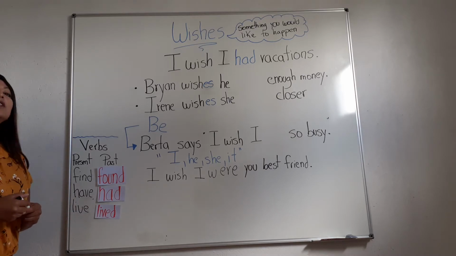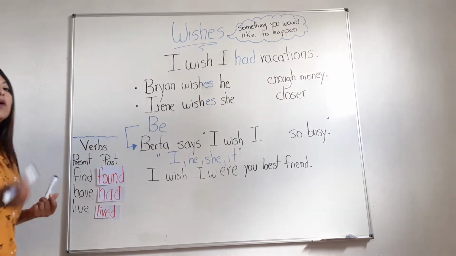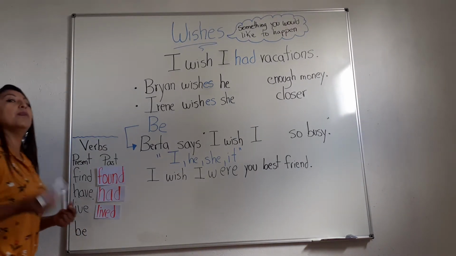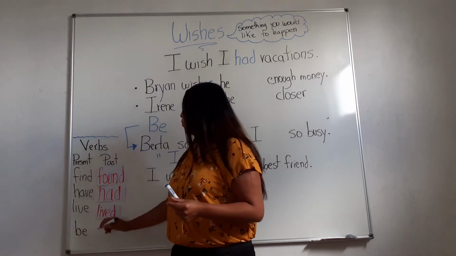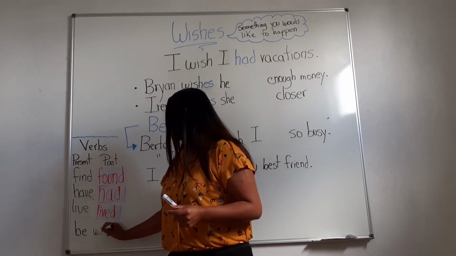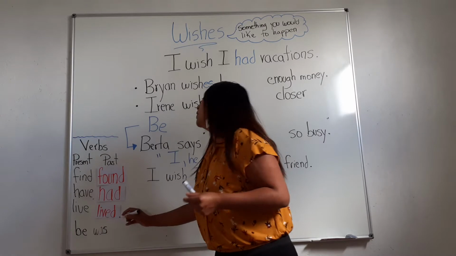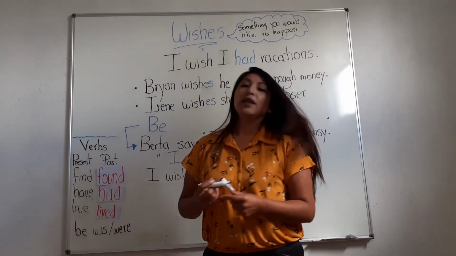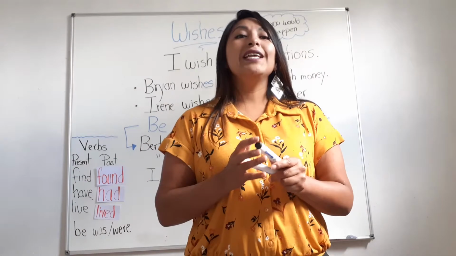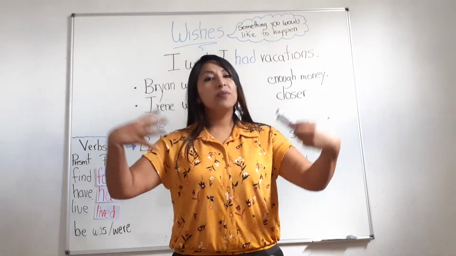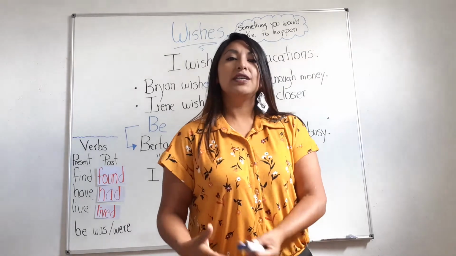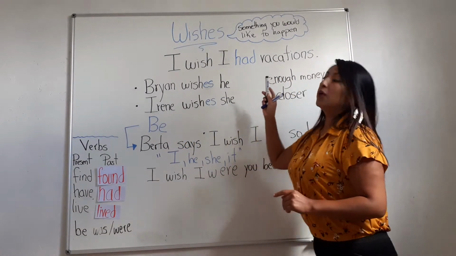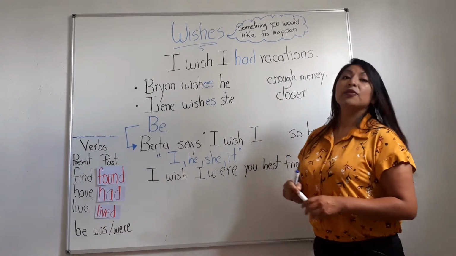And for this class, we need to remember the verb to be. The past of the verb to be is was and were. Okay, was and were. To use wish, it is mandatory to remember verbs in past. So let me start with this example. Number one is, I wish I had vacation.